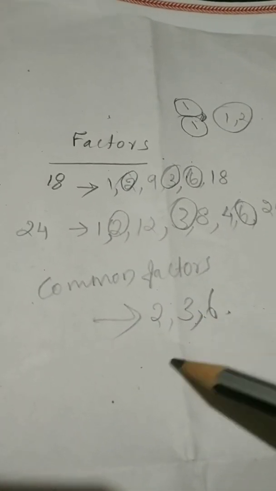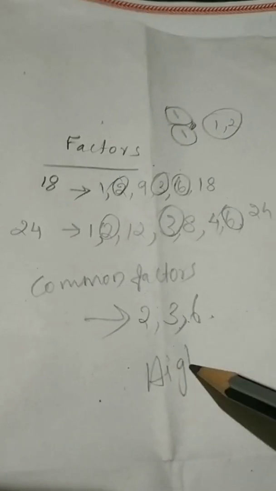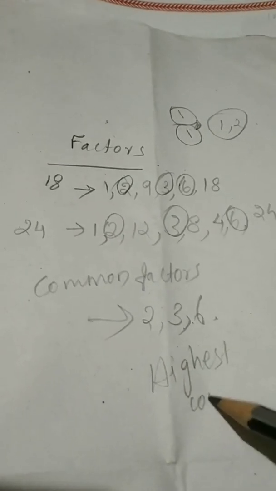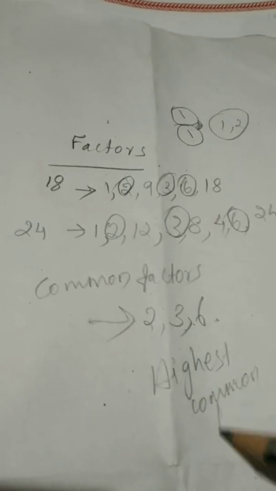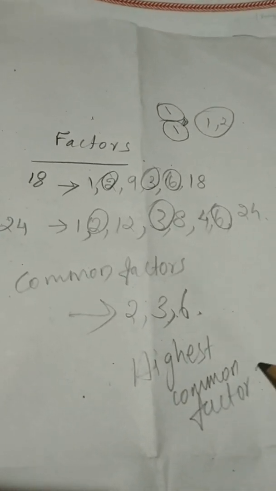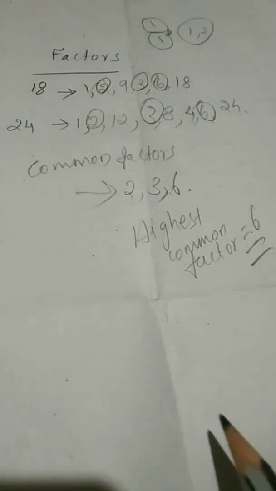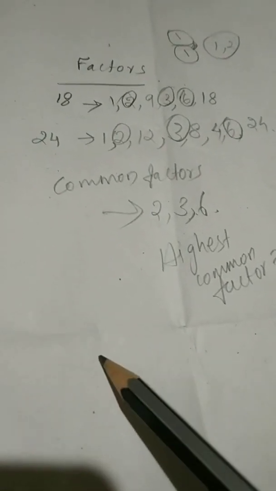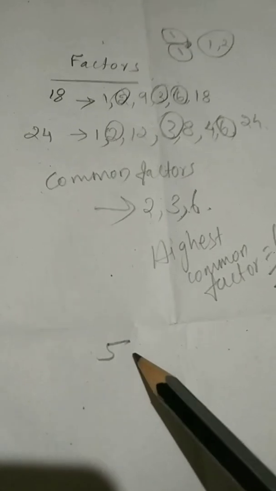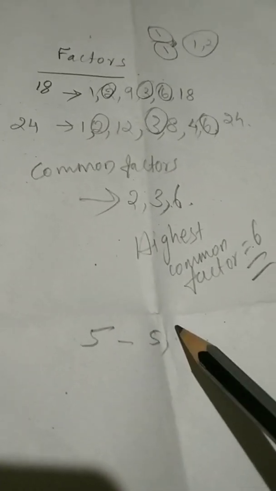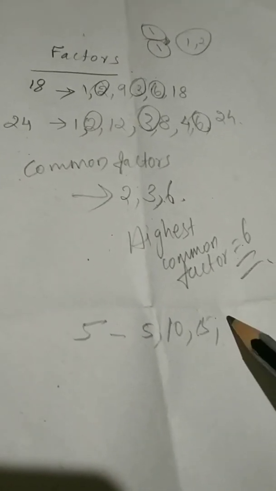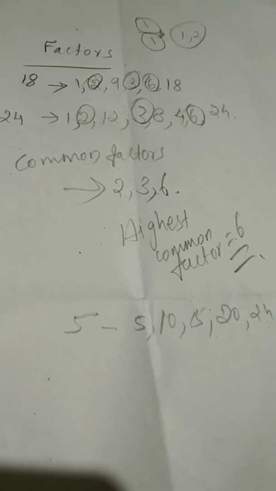So here the highest common factor. What is the highest common factor? Is equal to 6. Okay. Then we can think about the multiples. So now we can write the multiples of 5. Then 1 5 is 5, 2 5s are 10, next 15, then 20, 25 and so on.